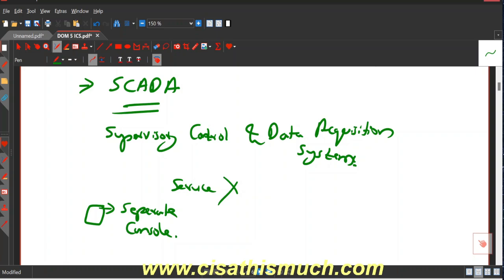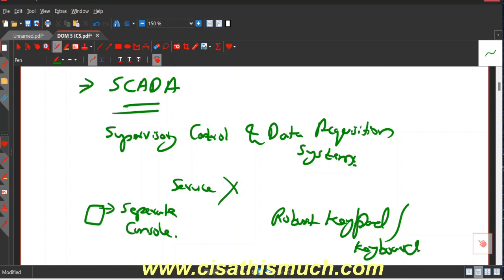And if you look at the keyboard also, the keypad, it will be a very robust keypad, robust keyboard. Okay, I'll show you some practical things also over here. So, robust keypad or robust keyboard. Why do we need a robust keyboard? Because you can fairly expect a lot of dust, a lot of grease, a lot of oil leakages in these kinds of scenarios, and your normal keyboards will not work, right?